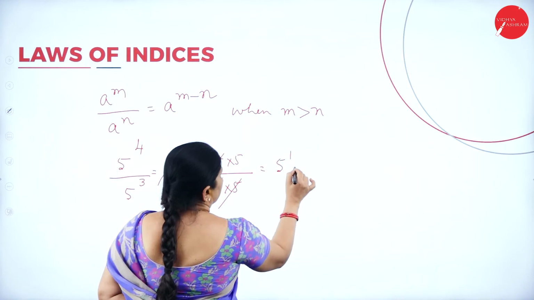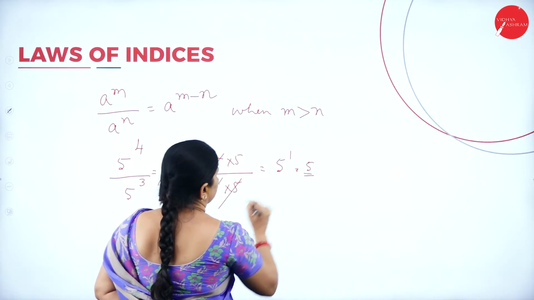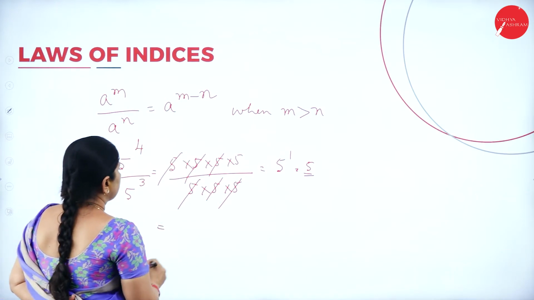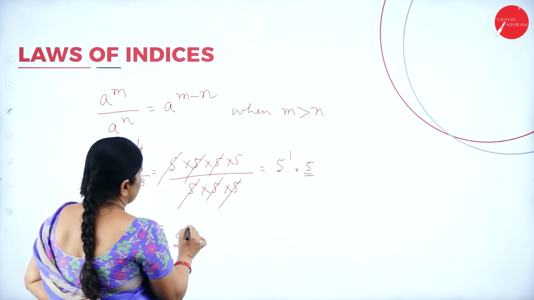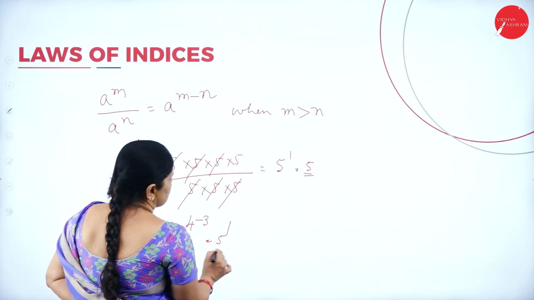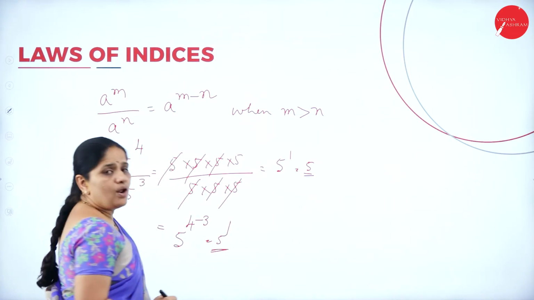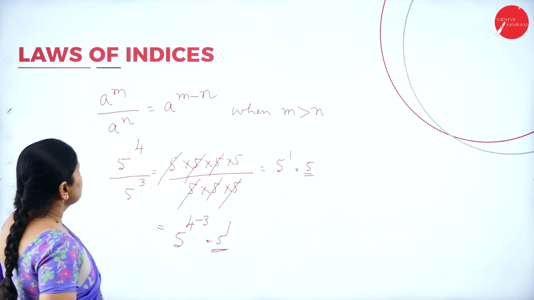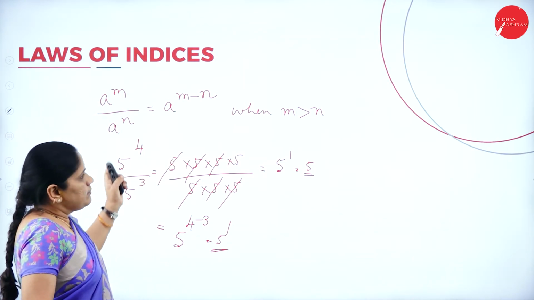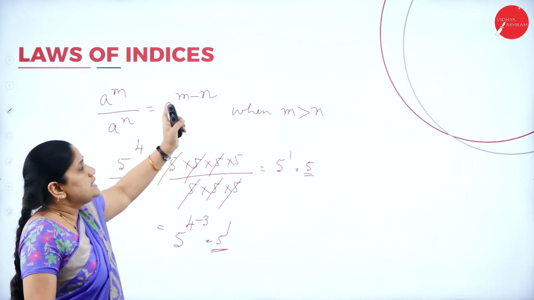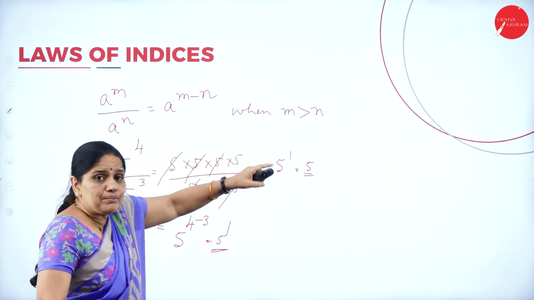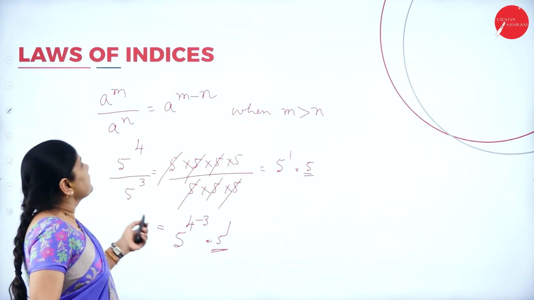Only 5 to the power of 1, that is 5. Now if I use this law of indices, I will get 5 to the power of 4 minus 3, that is also equal to 5 to the power 1. So we should understand that a to the power of m divided by a to the power of n equals a to the power of m minus n when m is greater than n.